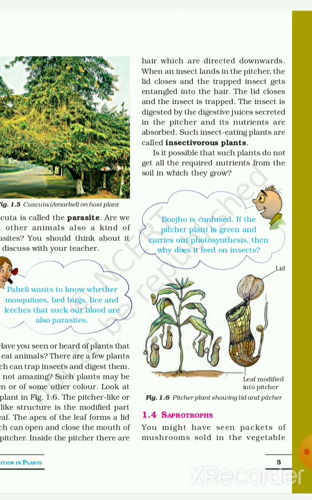We also saw the equation and the diagram of the photosynthesis process. Then we had seen other modes of nutrition in plants, that is parasitic nutrition and insectivorous nutrition. Saprotrophic nutrition we will see in the next period. So for this, thank you.